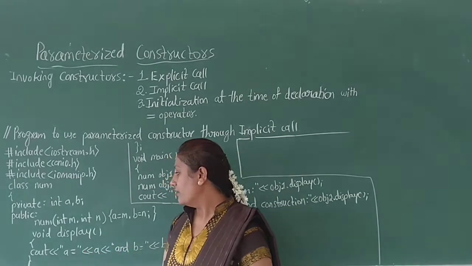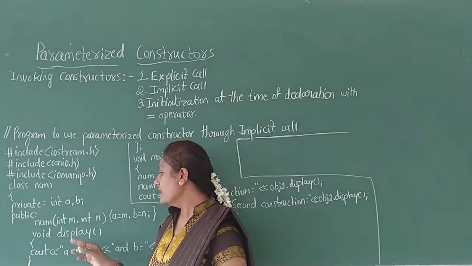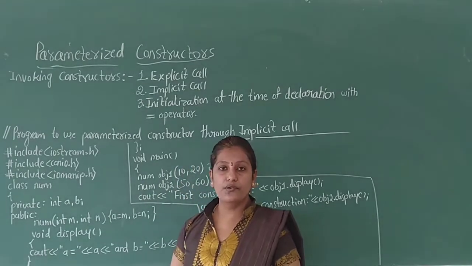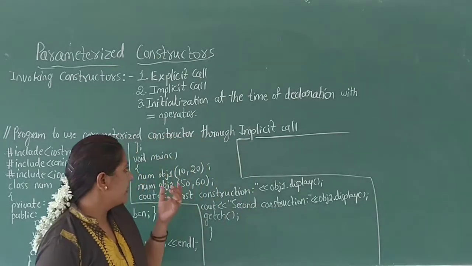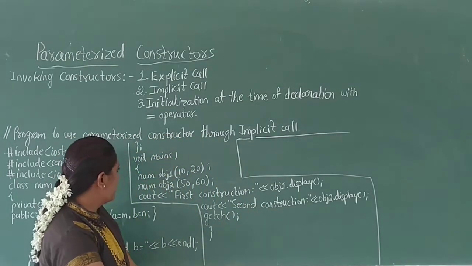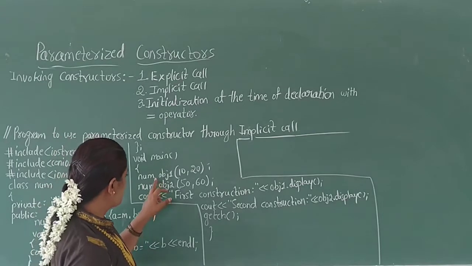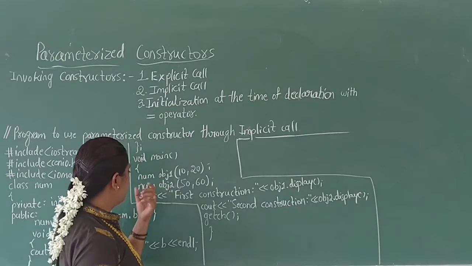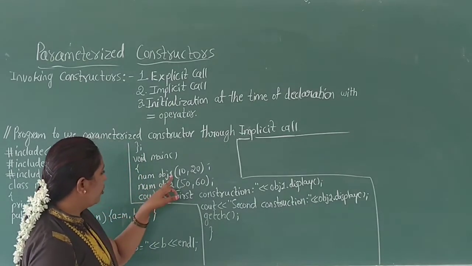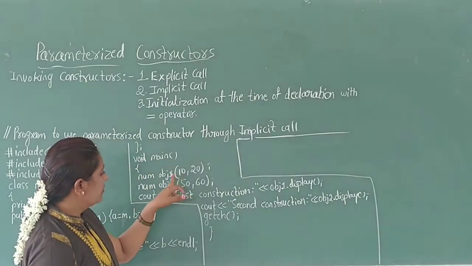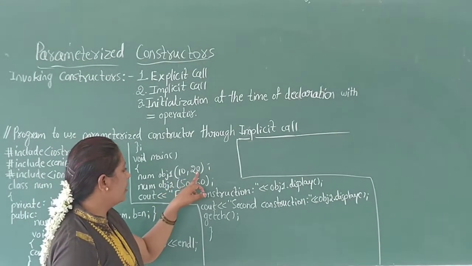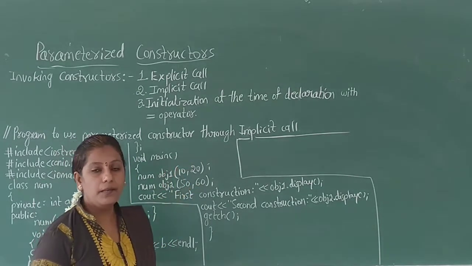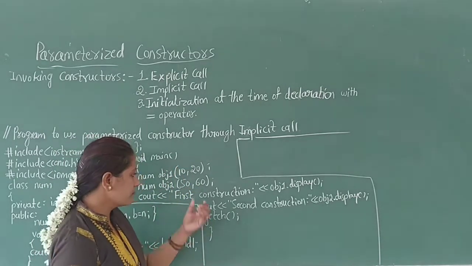And the next, one more data member function is used to display the a and b value using the consolidated output statement. And in the next, the main function is defined. In this function, two objects are created using the class num, obj1 and obj2, and passing the argument values 10, 20 and 50, 60. This follows implicit call.